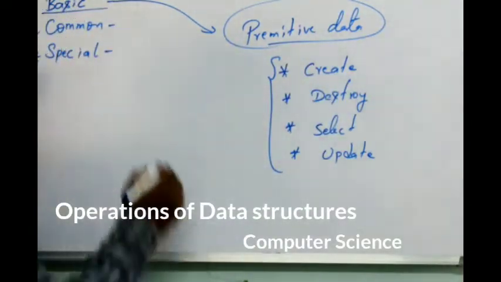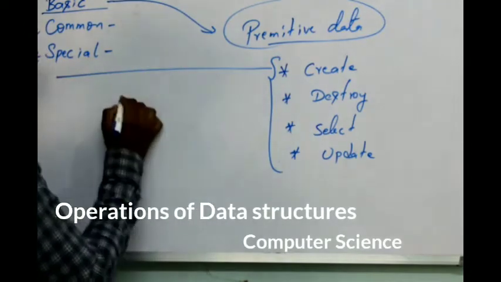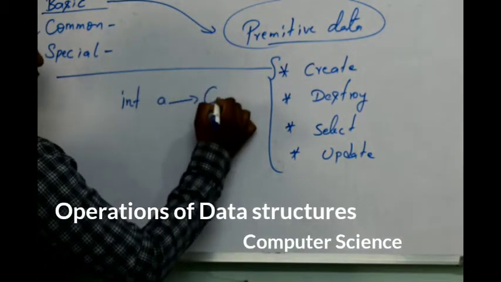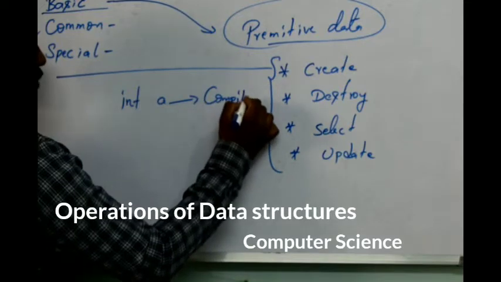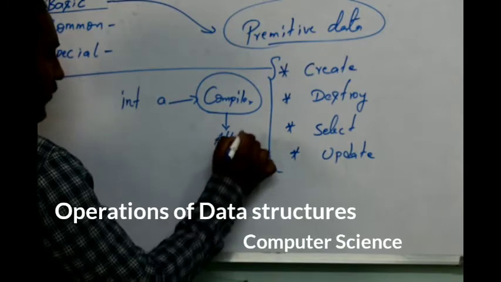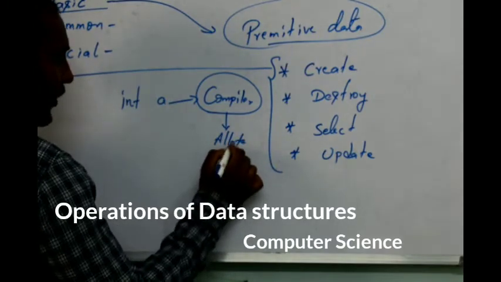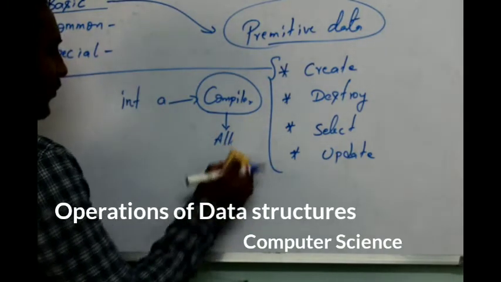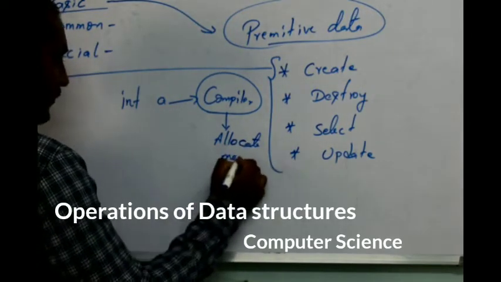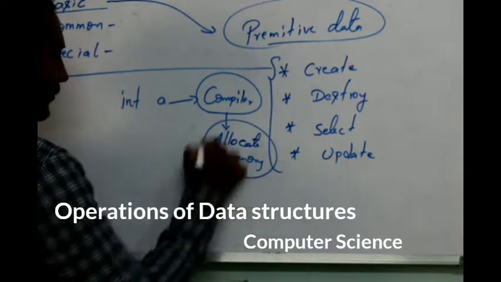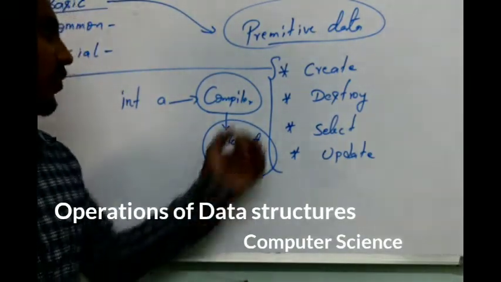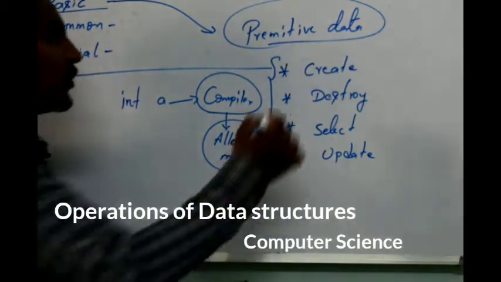Create is nothing but, whenever I define any variable like integer a, it is the responsibility of the compiler to allocate memory. So what is the create function?